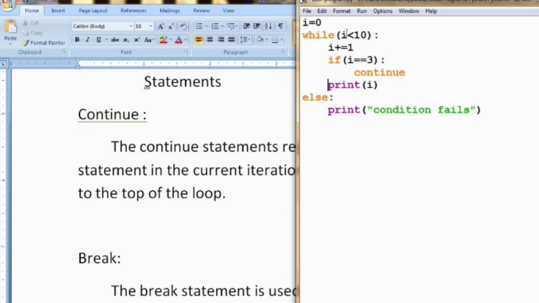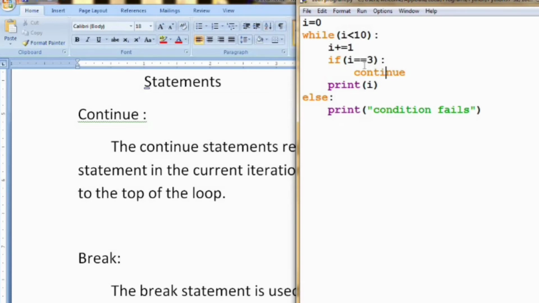So this is the concept in Python. So this print, if condition and this increment belong to the while loop and this continue statement belongs to the if condition. So in this way we have to use the indent. Now I am printing i. I am running the program.